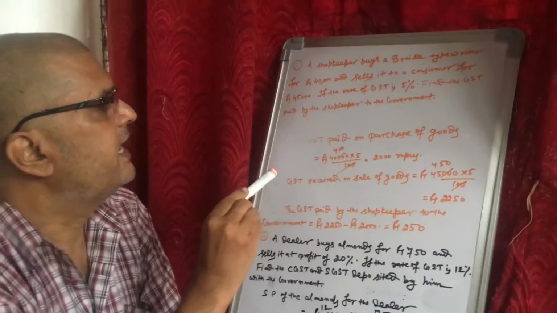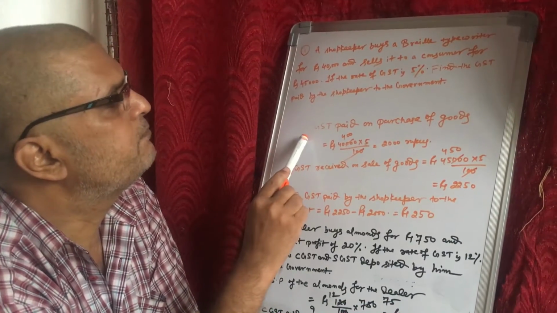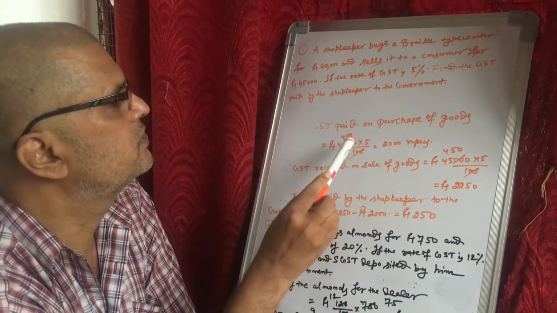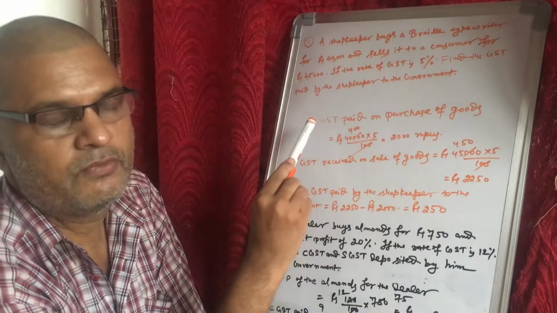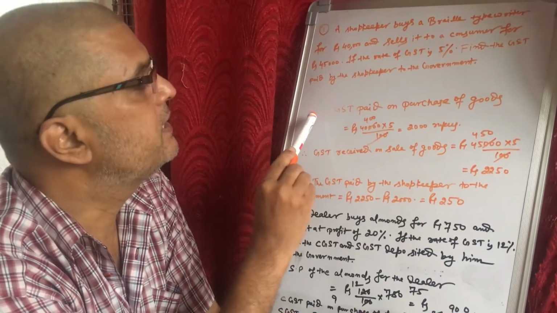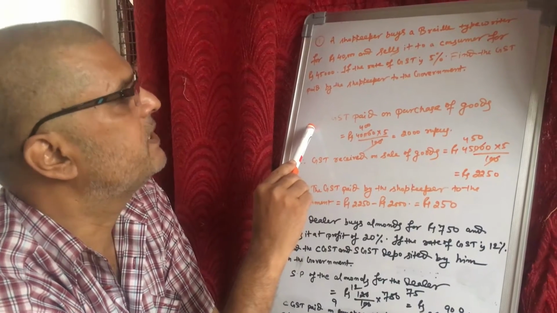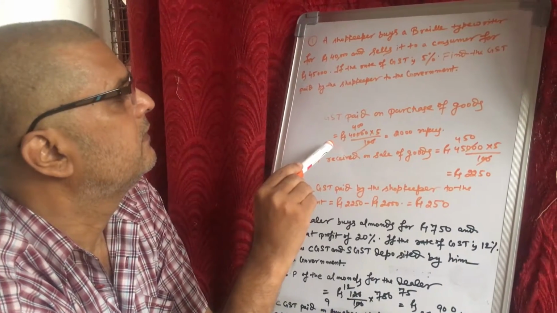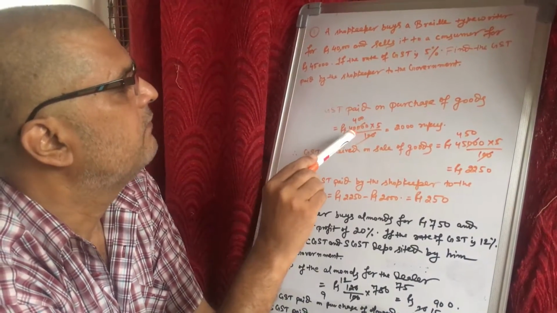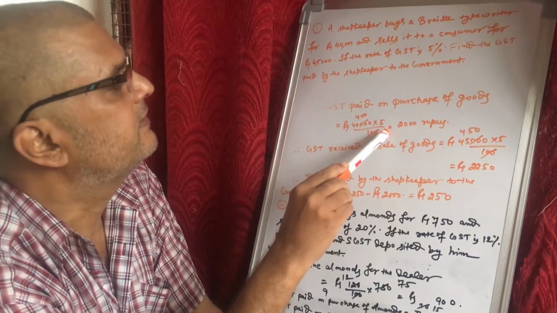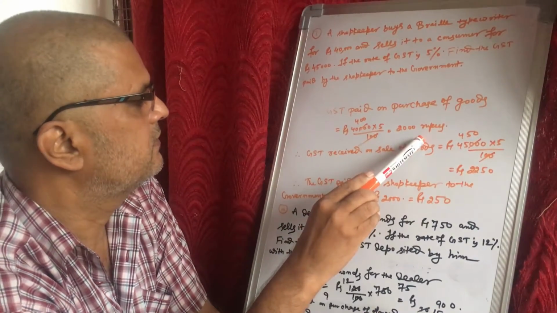At first I have to find out the GST paid on purchase of goods. What is the amount of GST paid on purchase of goods by the shopkeeper? It is 40,000 into 5 by 100, which is 2,000.